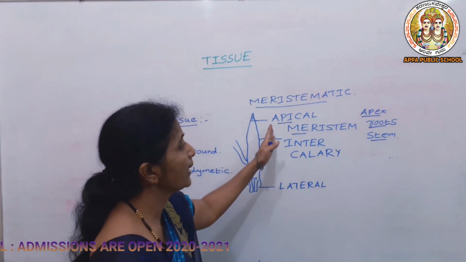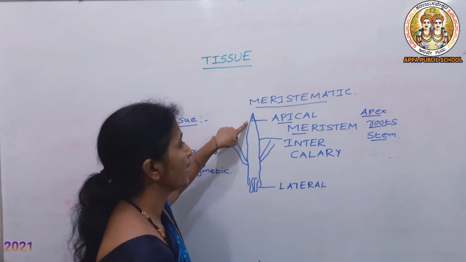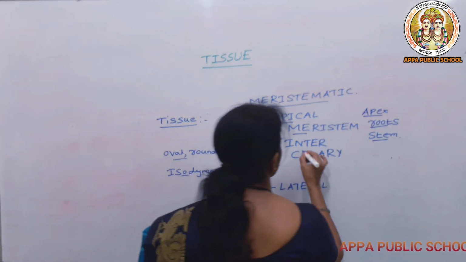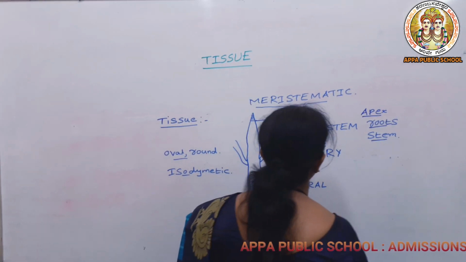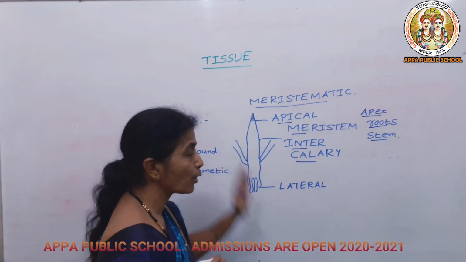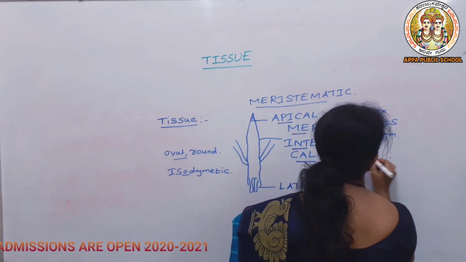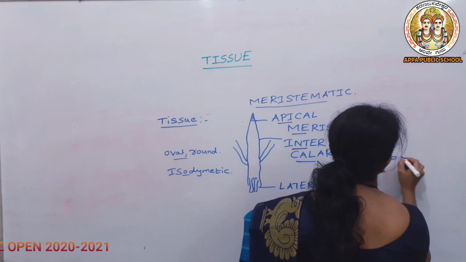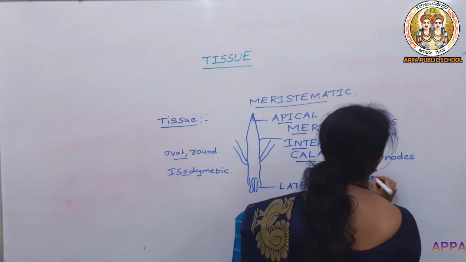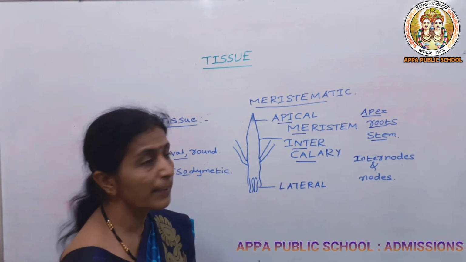So this is about the apical meristem and you can see the location. It is present at the tip of these roots or the stem. Then next is intercalary. So what is meant by intercalary? It is present in between the nodes and internodes, from where the leaves will be developing. So they are present between internodes and nodes, from where these leaves as well as the twigs will be developing.